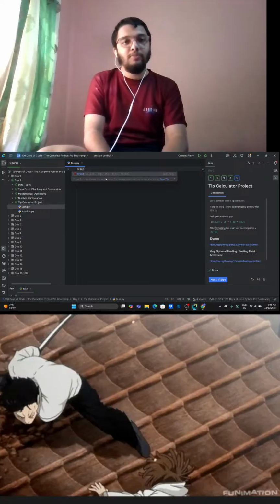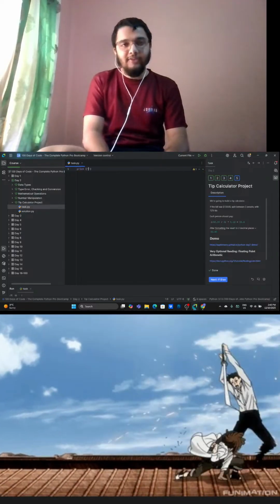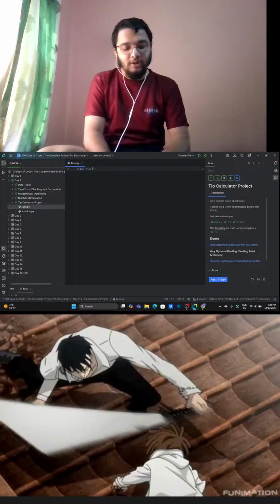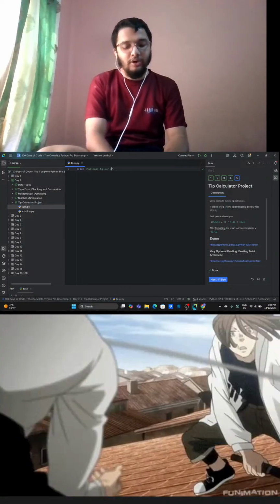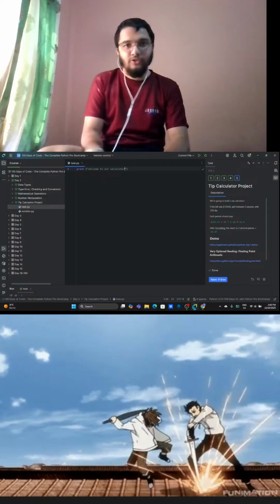The first thing is that we are going to print the greeting, then welcome to our calculator. It is actually a tip calculator.